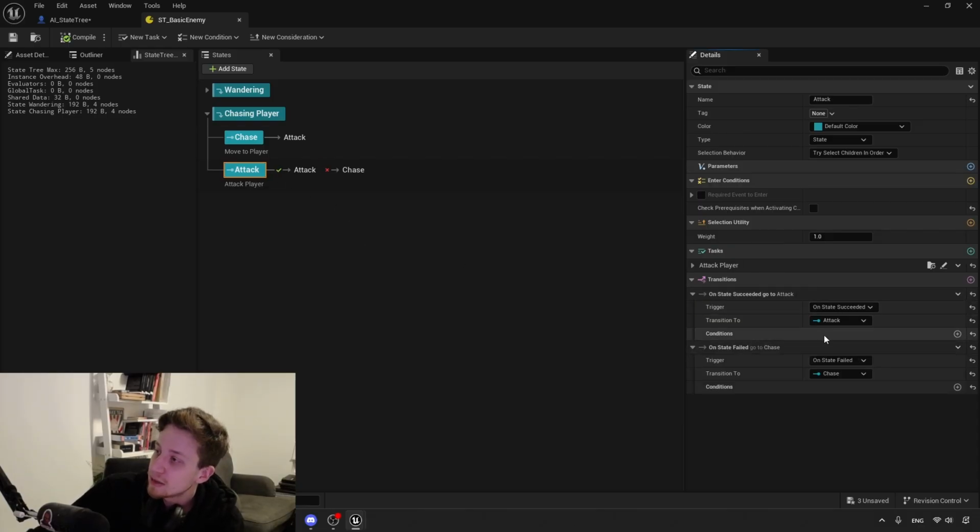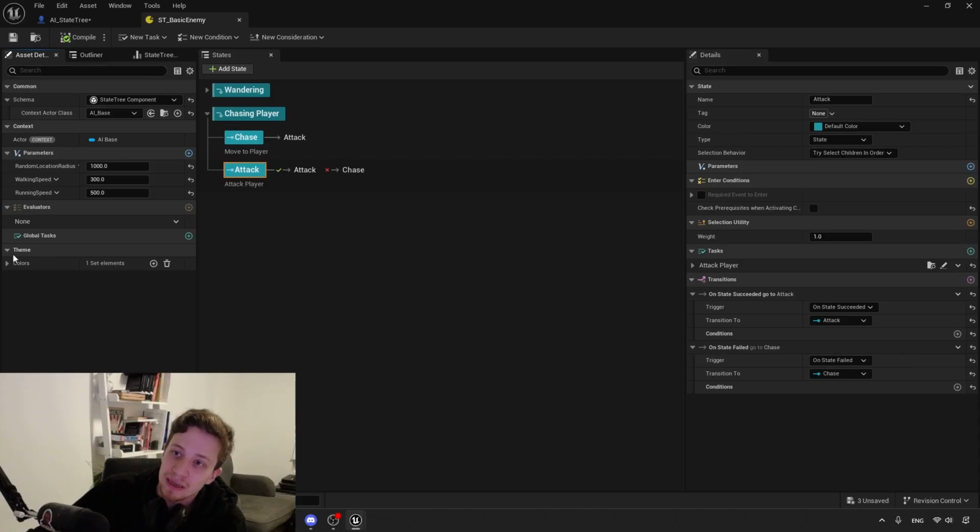If it's going to fail, it will go into chasing, because it couldn't reach the player, which means it needs to reach it again. We do see here some parameters that we can adjust. If you worked with Niagara or with materials, this is the exact same logic. We can set up a few parameters here. Here it's called property for some stupid reason. Should just call it variable. And here we can modify these things.